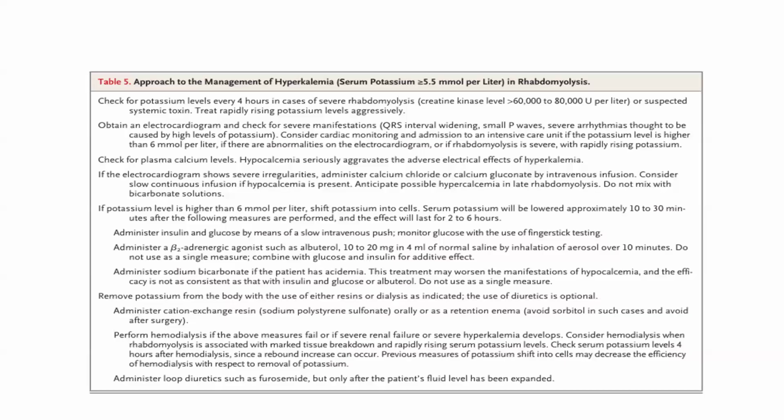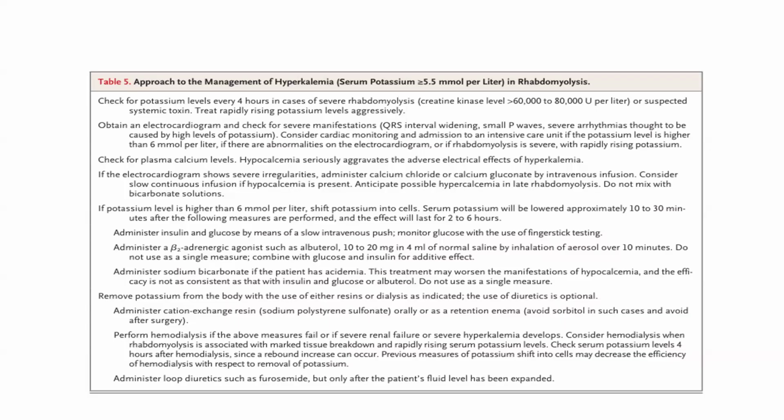Then administer bicarbonate if the patient has acidosis. This treatment may worsen the manifestation of hypocalcemia, and the efficacy is not as consistent as with insulin and glucose or albuterol. Do not use it as a single measure. Remove potassium from the body with the use of either resins or dialysis as indicated.